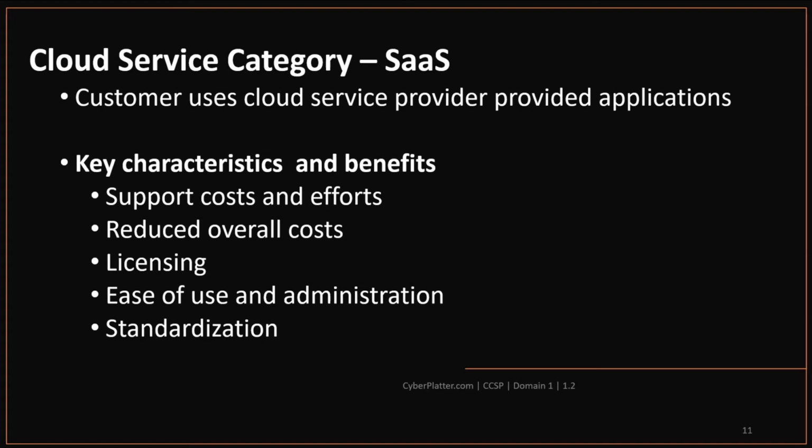Licensing. Customers no longer need to purchase licenses, support, and associated costs because licensing is leased and is relevant only when in use. Additionally, purchasing or bulk licensing and associated capital expenditure is removed and replaced by a pay-per-use licensing model. Ease of use and administration. With software as a service implementations being a fully featured software installation and product, the cost and effort of administration are substantially lowered as compared to the other cloud service categories.